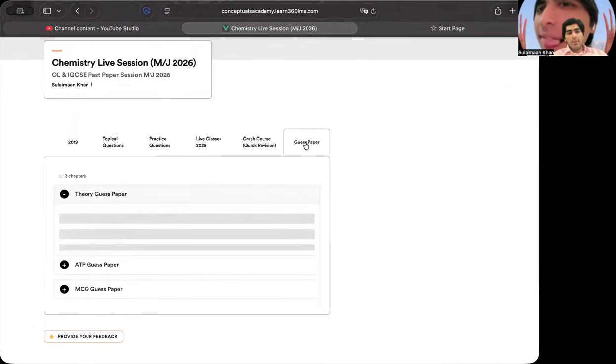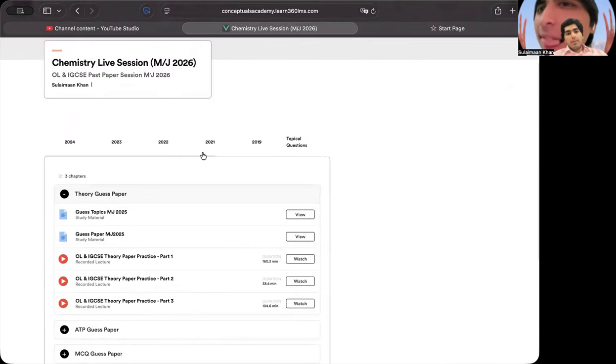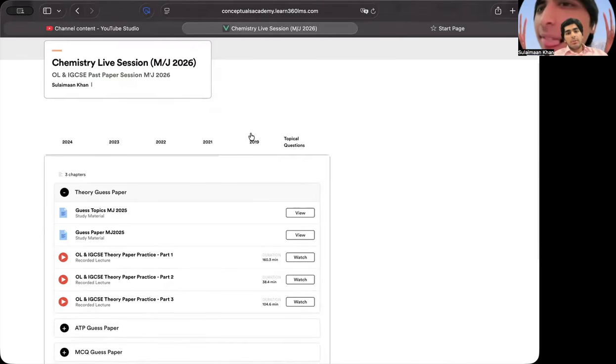And then towards the end, you also have a guess paper available. That's how you navigate your way. Please understand that you guys think that only this is available. No, you just swipe, pan your mouse, please. This is how you use a laptop. Pan your mouse like so.